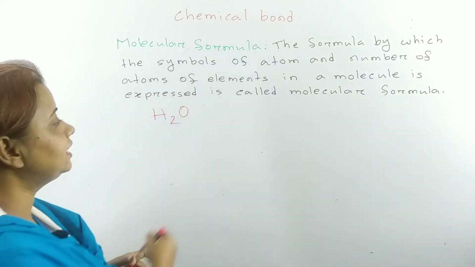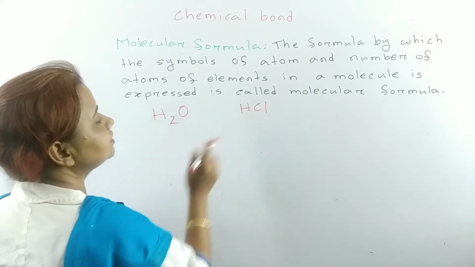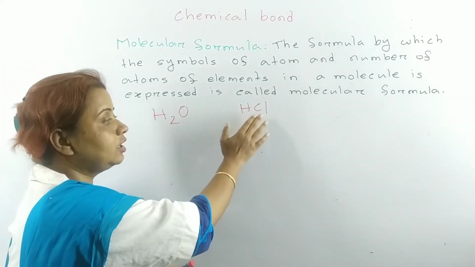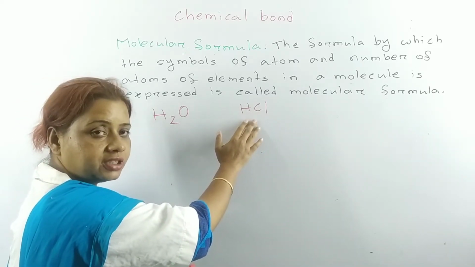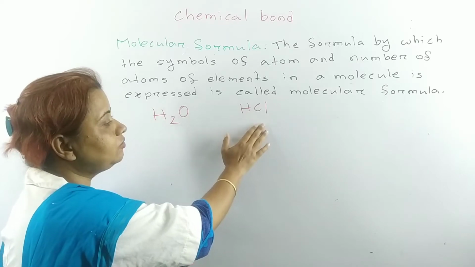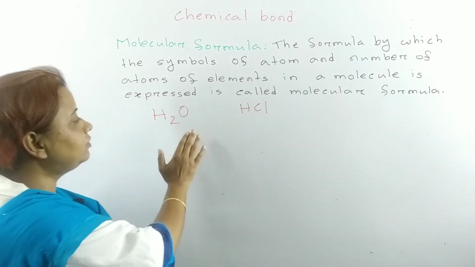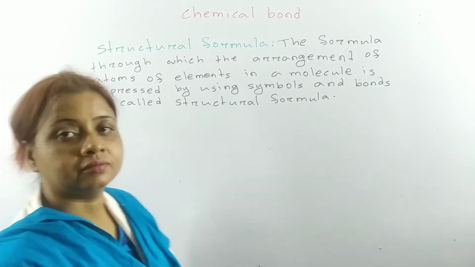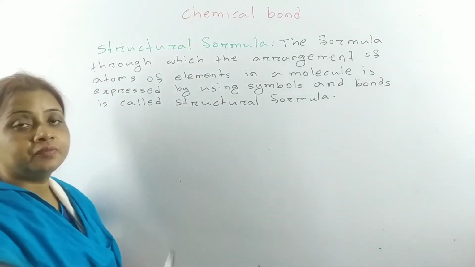Then HCl. By seeing this we can understand here is one atom of hydrogen and one atom of chlorine. What's the name of this compound? Hydrochloric acid. So the molecular formula of hydrochloric acid is HCl and the molecular formula of water is H2O. Clear? Okay.